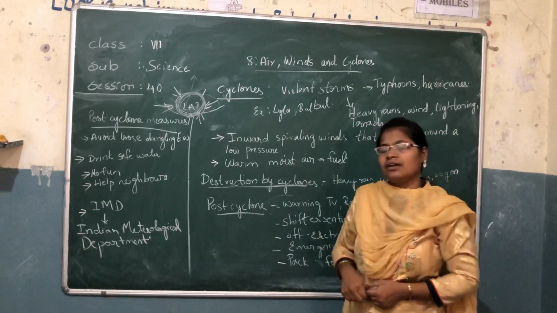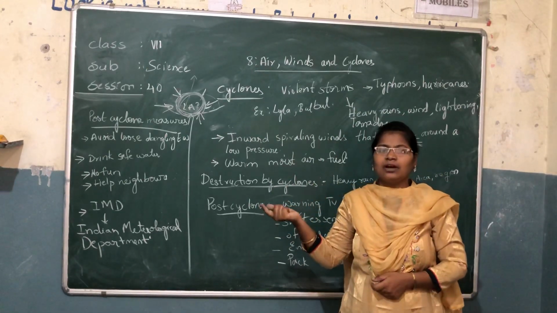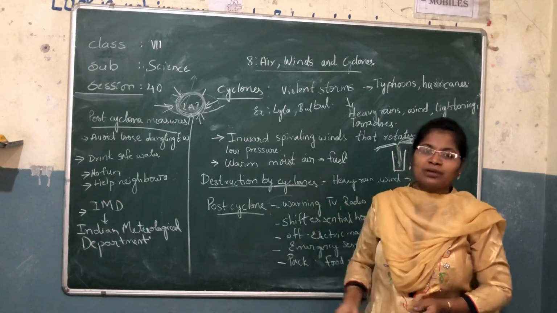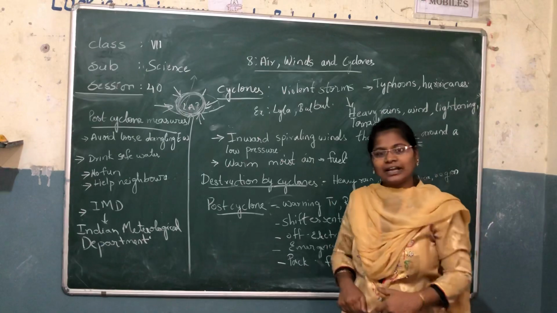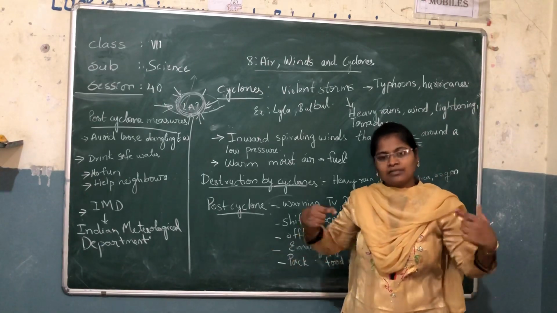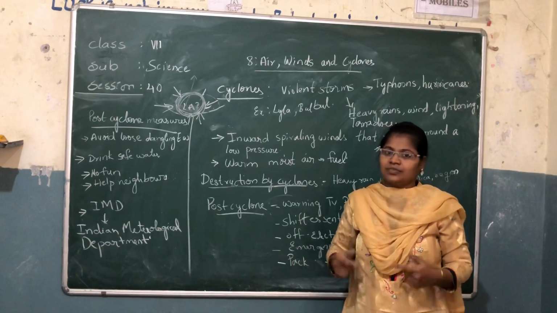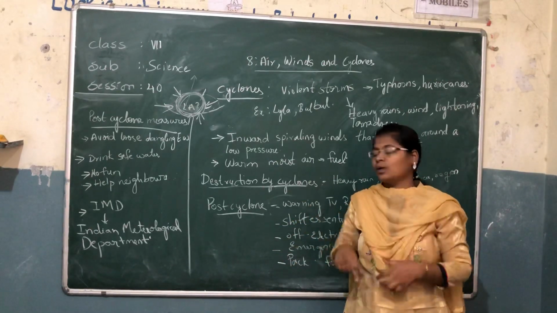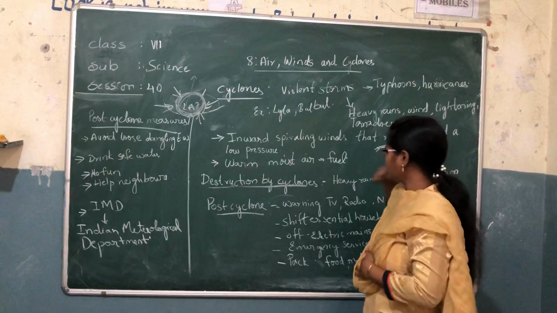That's the reason when they say there is a cyclone in the Bay of Bengal, we will get rains at the coastal areas. We get rains when there is a cyclone in the Bay of Bengal. This is the reason.